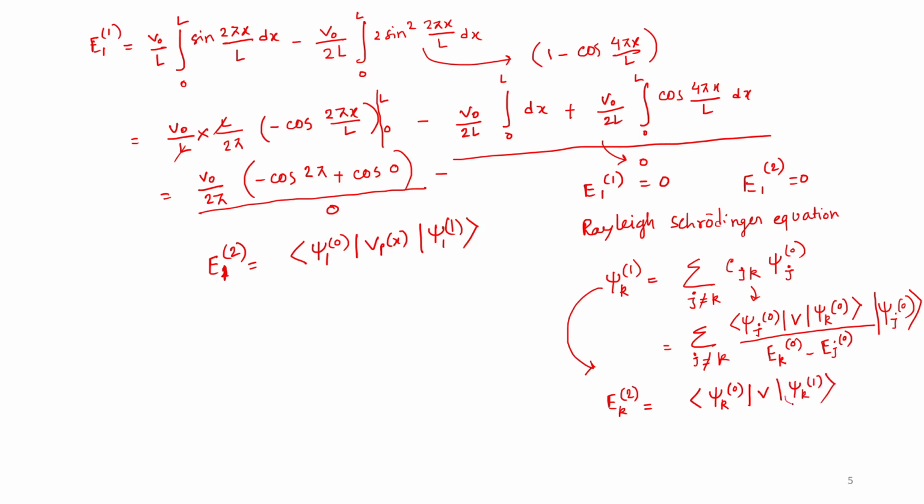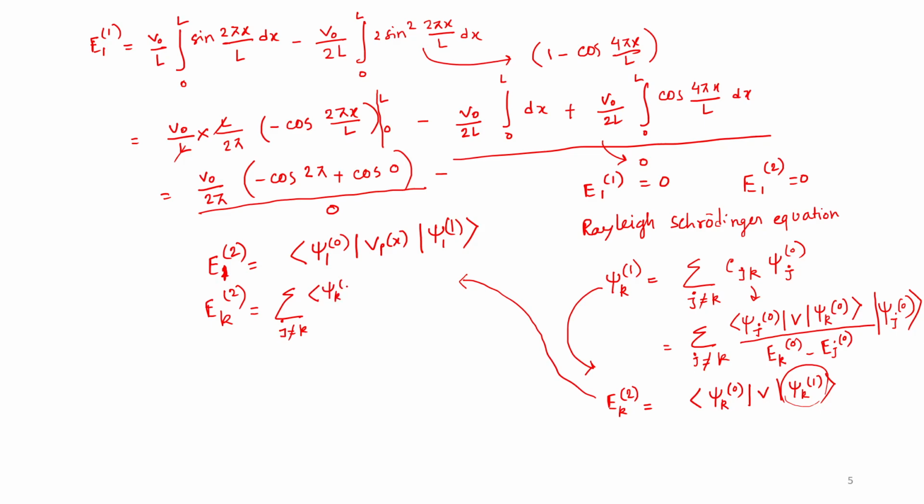So we'll replace the psi k 1 with this value. So let us go here only. So that Ek second will be, I'm just writing it. I think you have already solved this earlier, but I'm writing it multiple times so that it can be clear.